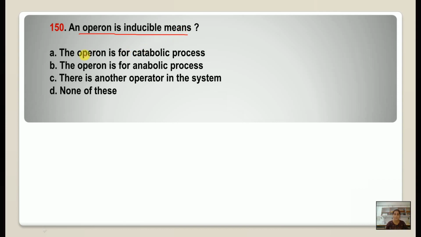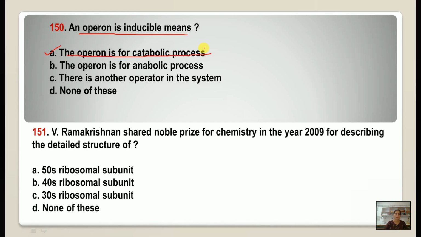That is, the operon is for a catabolic process. Then 151. V. Ramakrishnan shared the Nobel Prize for Chemistry in the year 2009 for describing the detailed structure of the 30S ribosomal subunit.